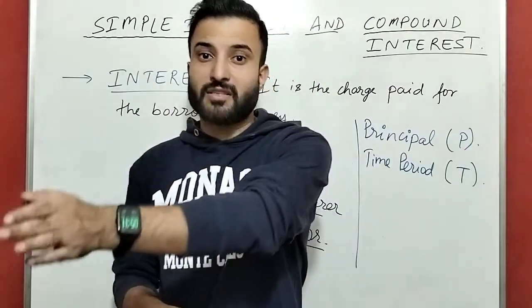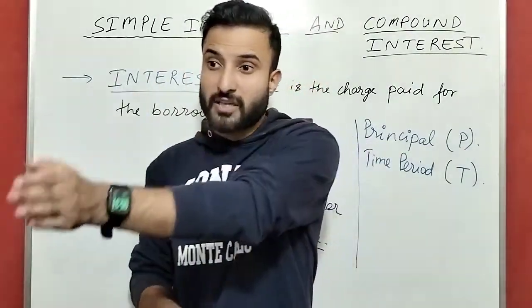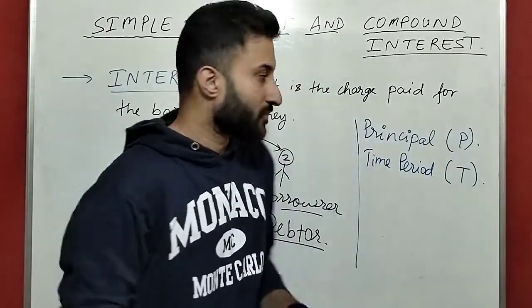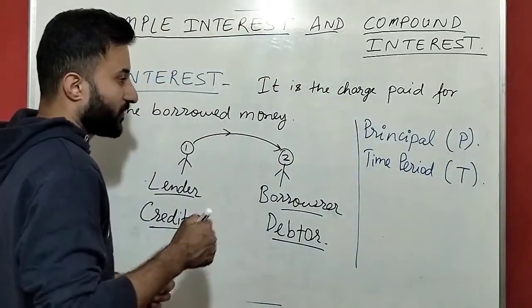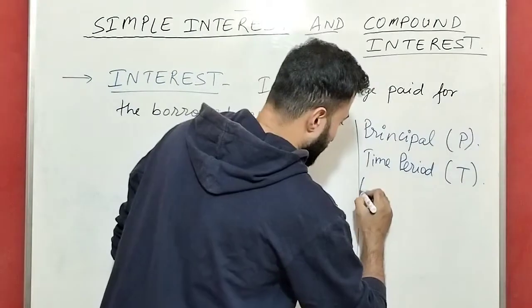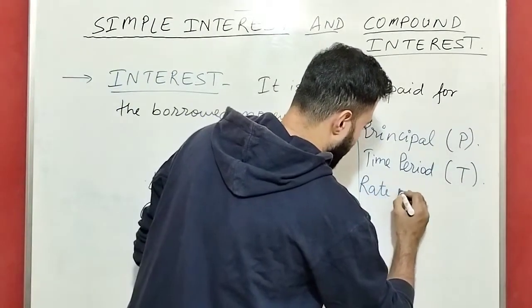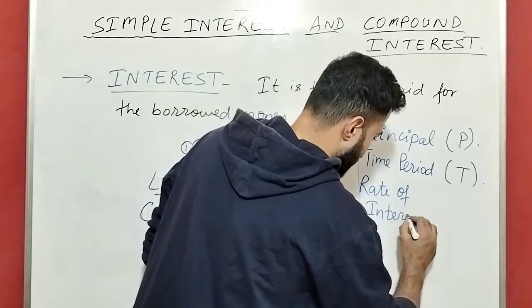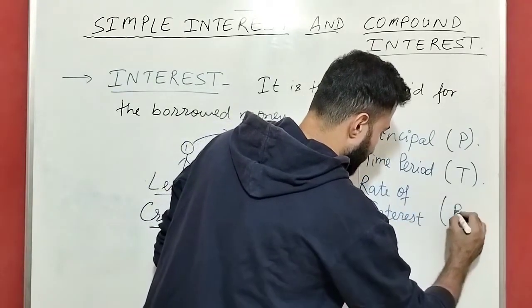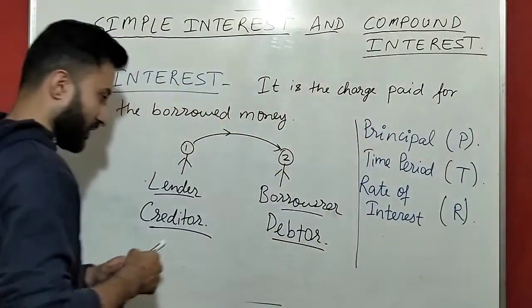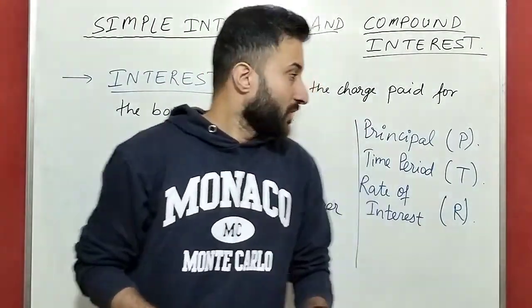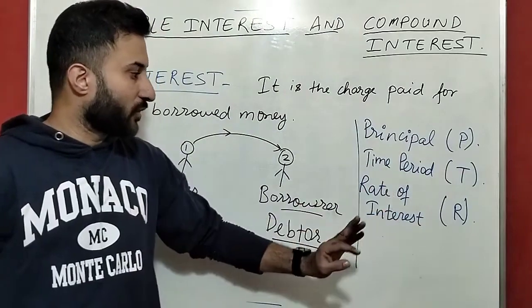Only the extra charges I am paying are the interest. Then the bank gives a rate of interest, that is R. So: principal, time period, rate of interest.